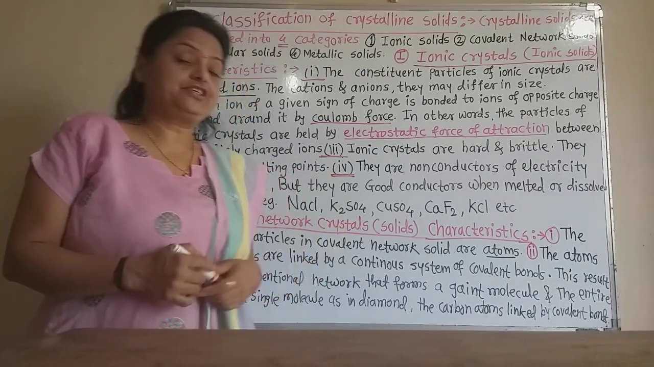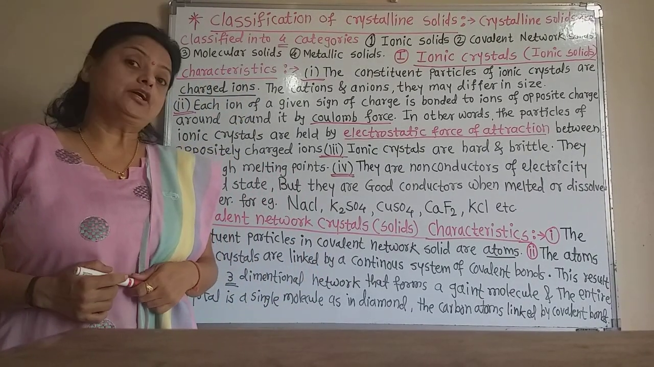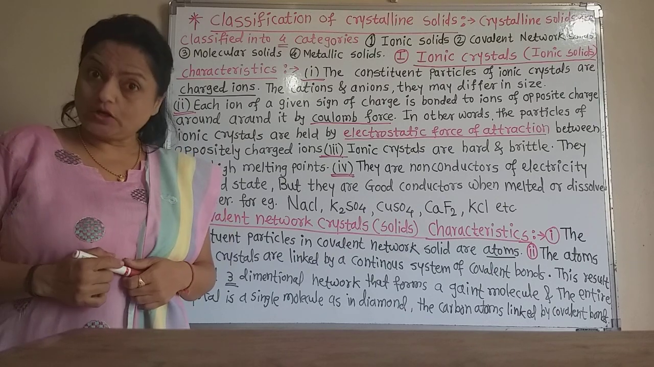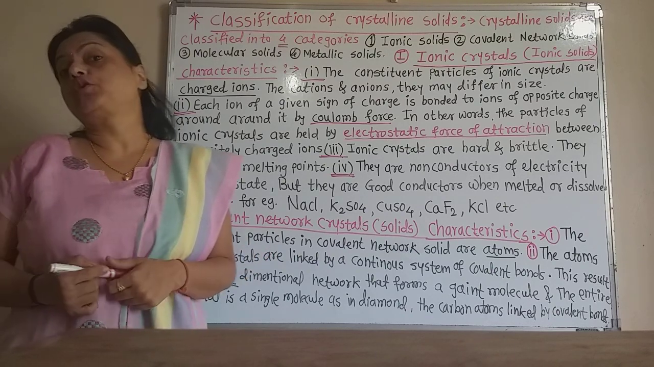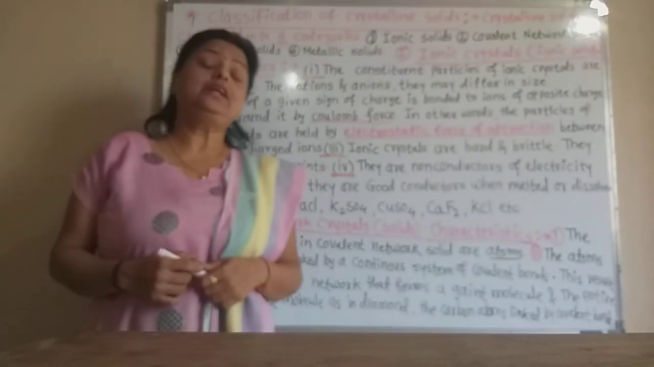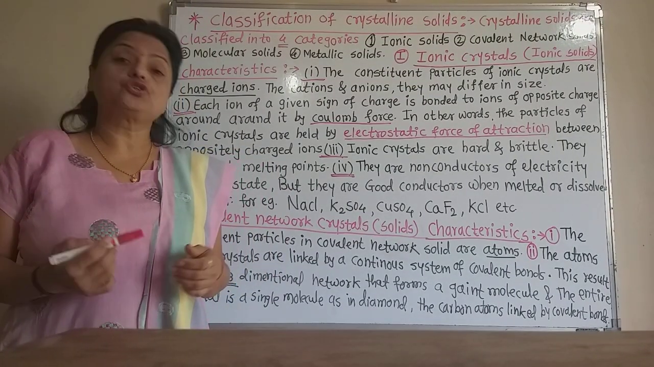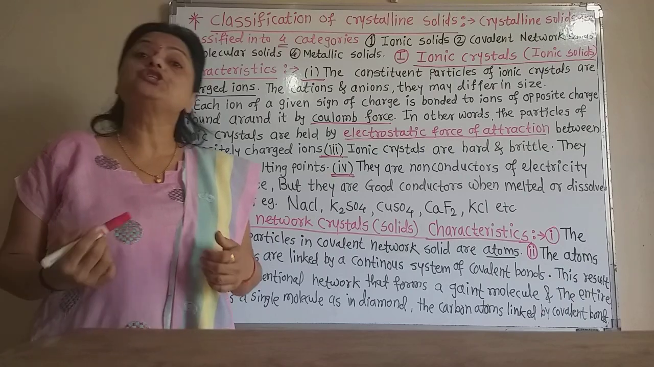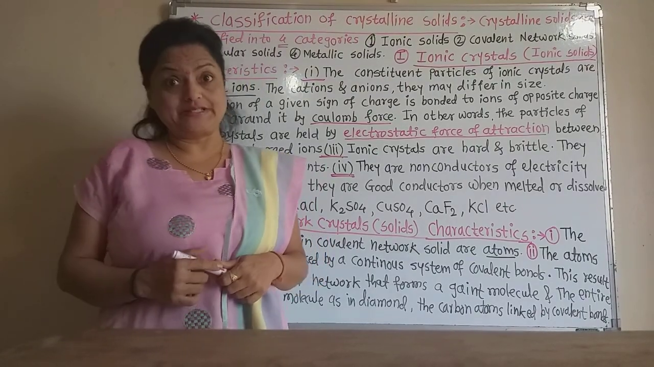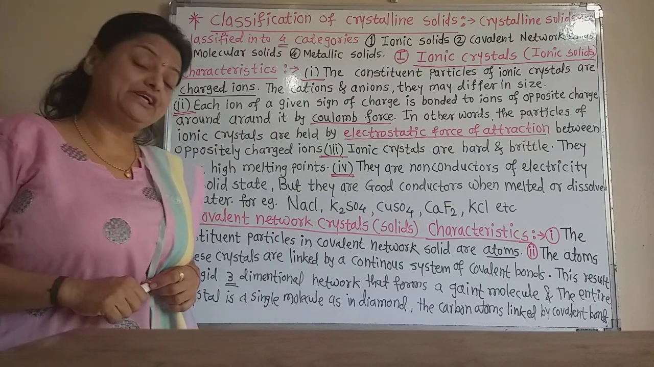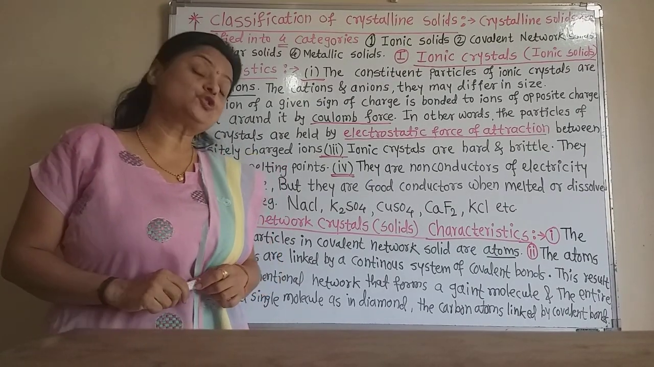In yesterday's lecture we learned about the solid state of matter, types of solids, crystalline solids and amorphous solids, and again we learned some phenomena which are found in the crystalline solids, such as isomorphism and polymorphism. Now today we are going to learn the classification of the crystalline solids.